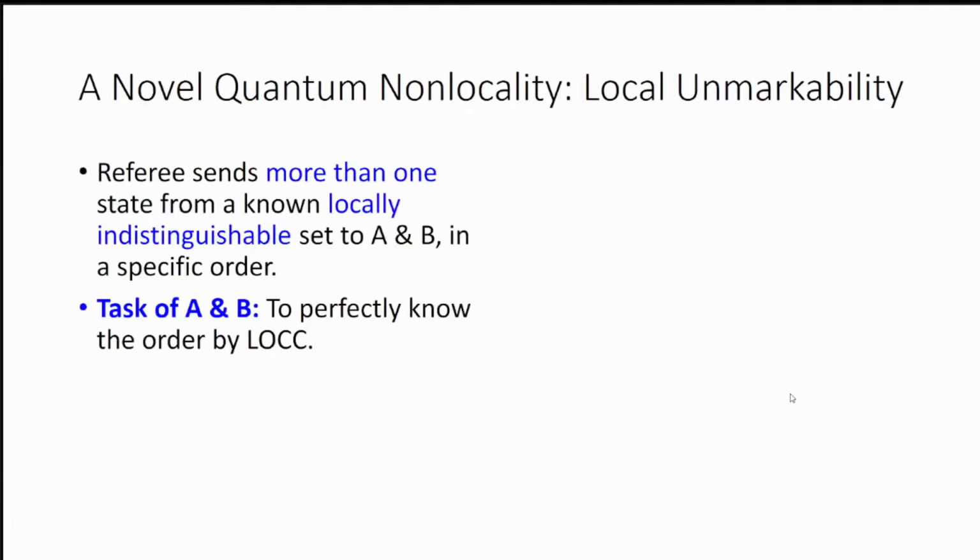Now more than one state is there. So whenever more than one state is sent, the question comes in which specific order the states are sent. It should be sent in some order, and the task of Alice and Bob is to perfectly know the order by LOCC.